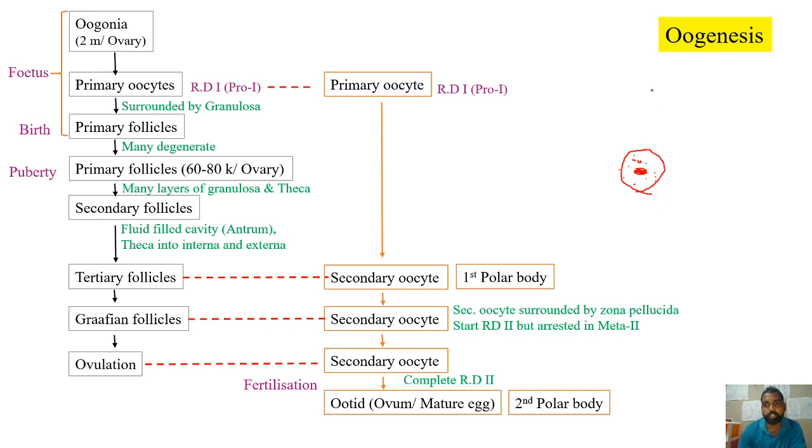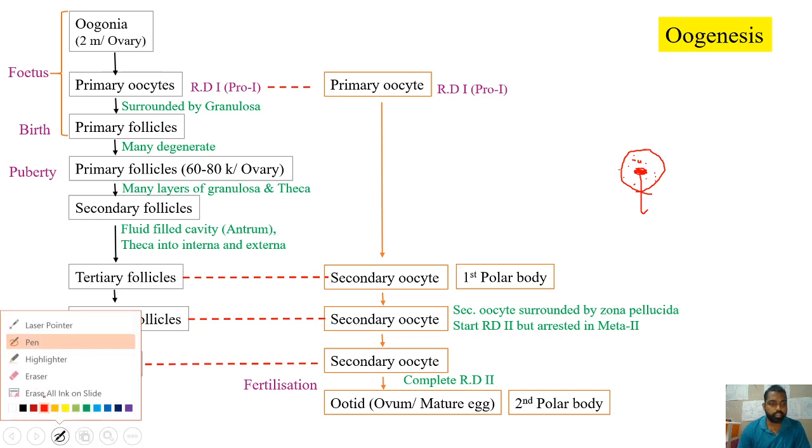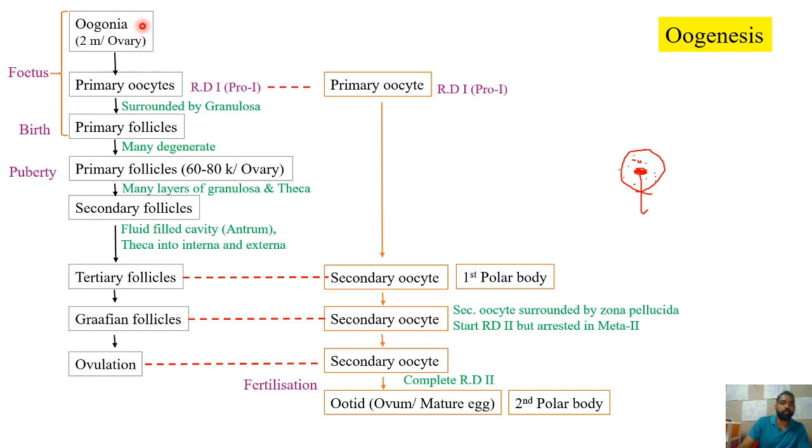So to understand the oogenesis process better, we need to see how this oocyte is developing into an ovum, and how the follicular development also occurs. These two things can be seen parallelly. We'll start with the oogonia present inside the ovary.